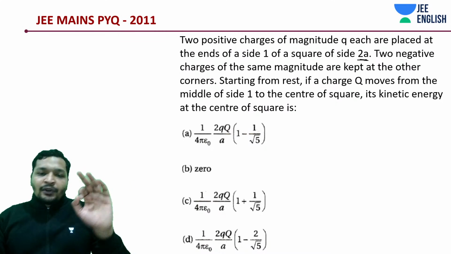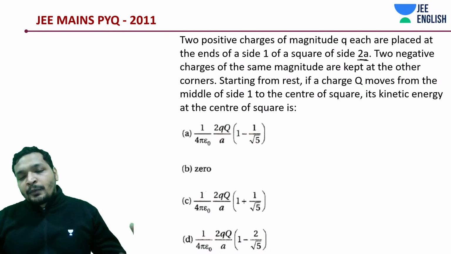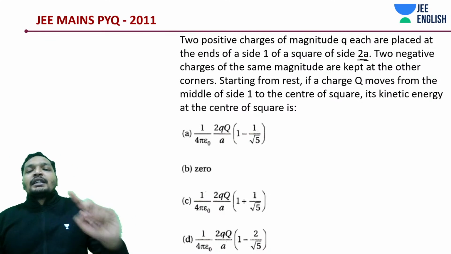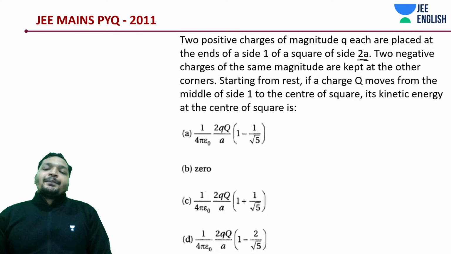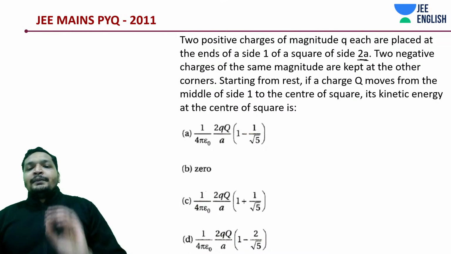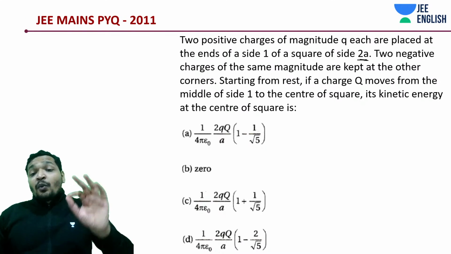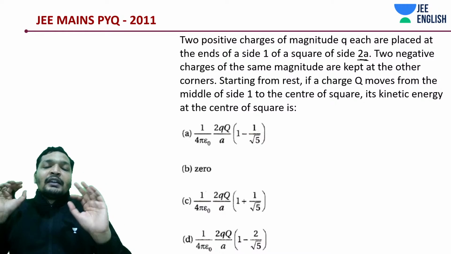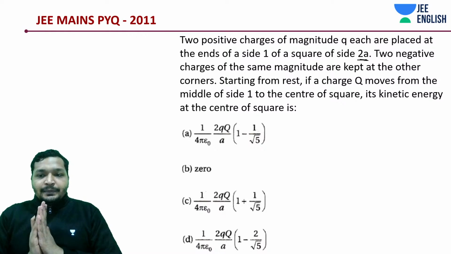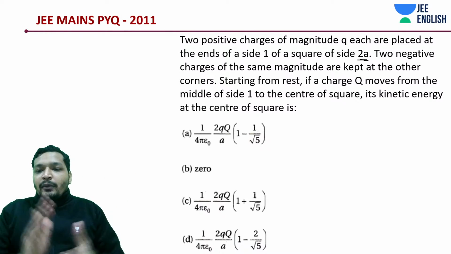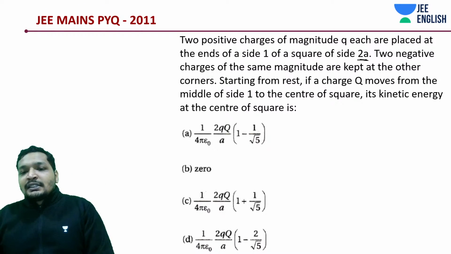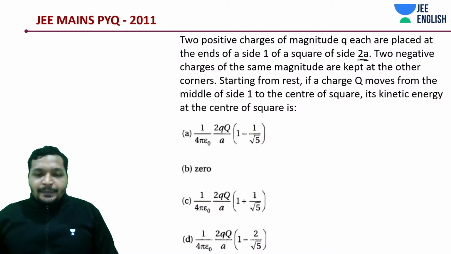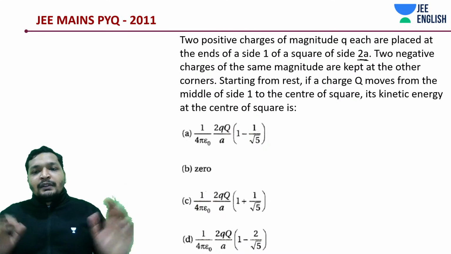First of all, it's 0. If you didn't understand now, not a problem. I'll show you with pictures, but that is how you should get started. Second thing, it is moved from the middle of the side to that place, so whatever potential energy was there has to be converted to kinetic energy. Basically conservation of energy, isn't it? Nothing is said about mass, I guess. Yes. So it is moving over there. Nothing is said about gravity even.